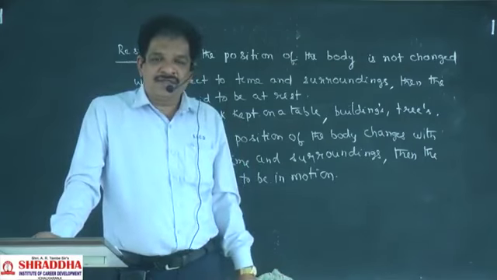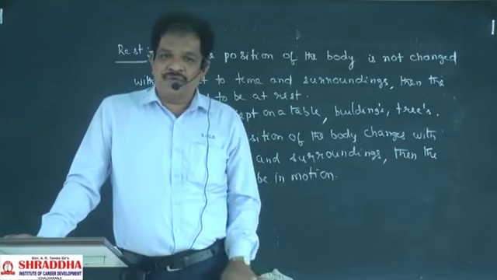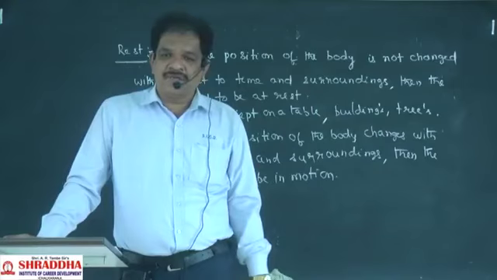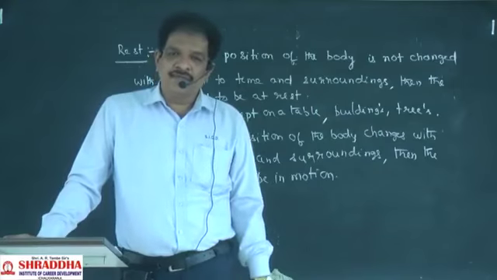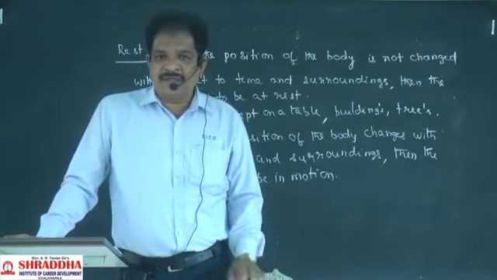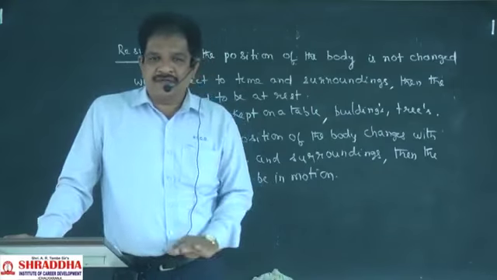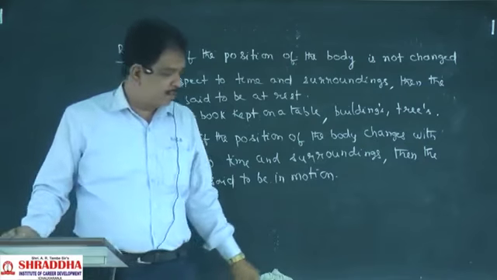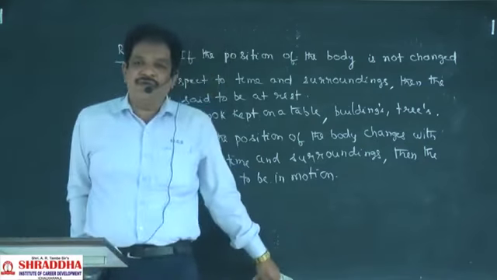An aeroplane is flying in the sky. Water is flowing in the river. Like that, so many examples we can say for the state of motion. You are walking on the road. You are an example of state of motion. Okay? Like that, bodies on the surface of earth may be in the state of rest, may be in the state of motion. See, listen up to now what we discussed.